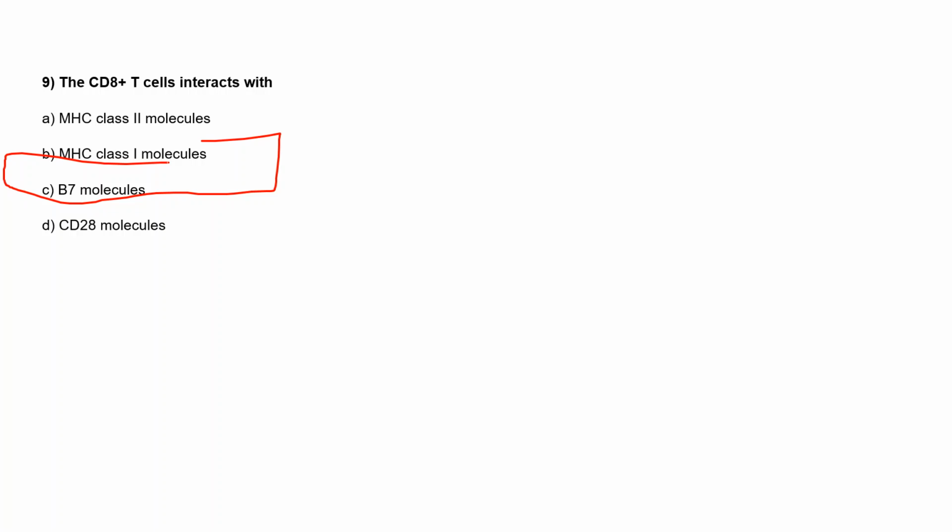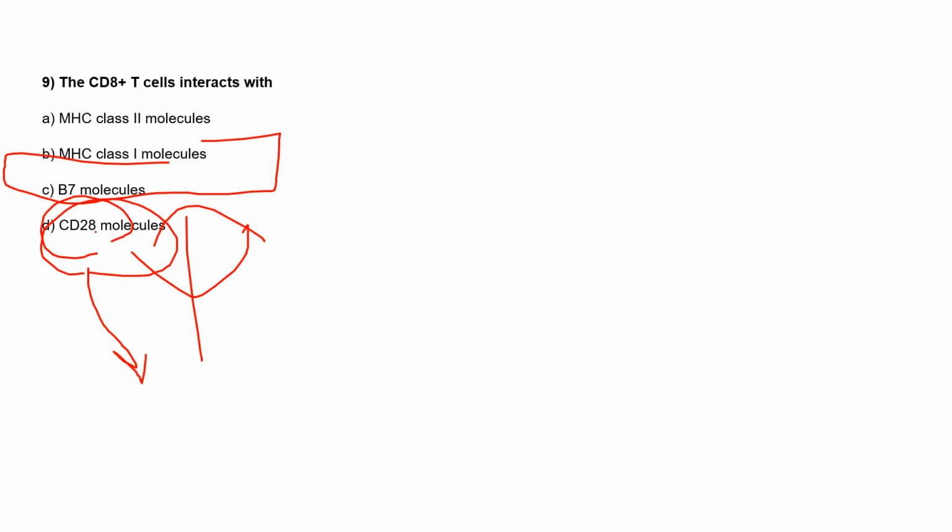Very good. So these B7 molecules normally interact with the T cell receptors. And we know that on the T cells, the receptors are CD28 and CTLA4, right? So these B7 molecules interact with CD28 and CTLA4, and these two molecules have opposite functions. CD28 is the co-stimulatory molecule; it activates these T cells, right?